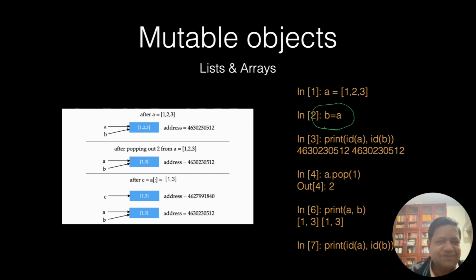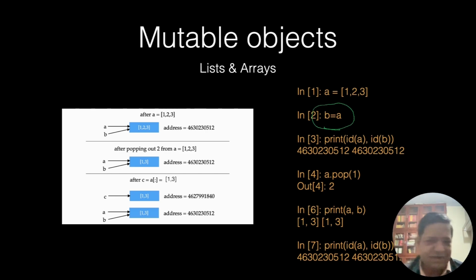Look at it now. It is same as before. 0512. 0512. So after pop, we have changed the object. I see something has been removed, or I could have added something. So this object, you can change it. That's why it's called mutable.